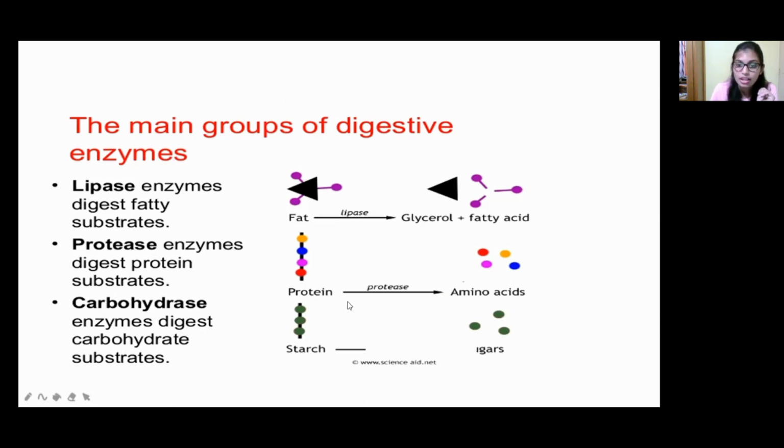This is protein; with the help of protease, the protein will break down into amino acids. This is starch; with the help of carbohydrase, it will convert into sugars. These are the main enzymes they may ask about in upcoming cases: which enzyme helps in the breakdown of lipid, protein or sugar? So you have to remember.